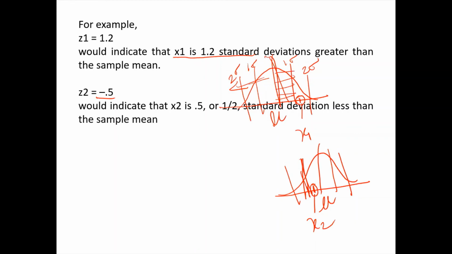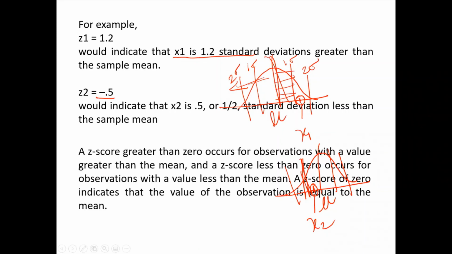So if I know the relative distance, I can easily plot my data points in my distribution. Now you can try to understand why we are doing all these things. I don't want to share the complete data set with somebody. I just have to share my mean, my standard deviation, and for specific values, the relative distances, and one can easily visualize the distribution and plot the data points exactly based on that distance.